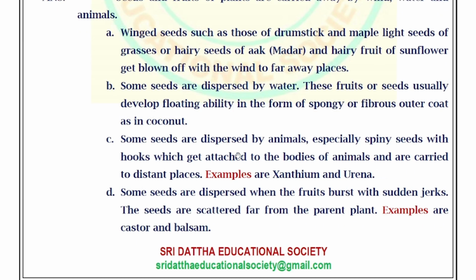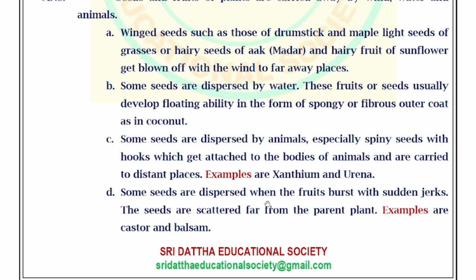Next, some seeds are dispersed by animals, especially spiny seeds with hooks which get attached to the bodies of animals and are carried to distant places. For example, xanthium and urena. So these two plants produce seeds which have hooks. These hooks attach to the animals and they are carried to distant places.